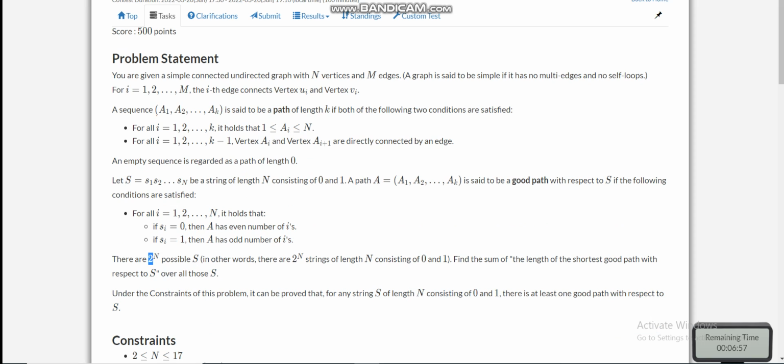It is written that this S denotes the parity of every node in the path. If S_i equals 0, that means the i-th node appears an even number of times. If it is 1, that means the i-th node appears an odd number of times. So for every S, like for every bitmask case, we have to find the minimum length path, and we have to find the sum of these minimum length paths for all the bitmasks. Okay, I hope you have understood the problem. So let us jump into the observation.